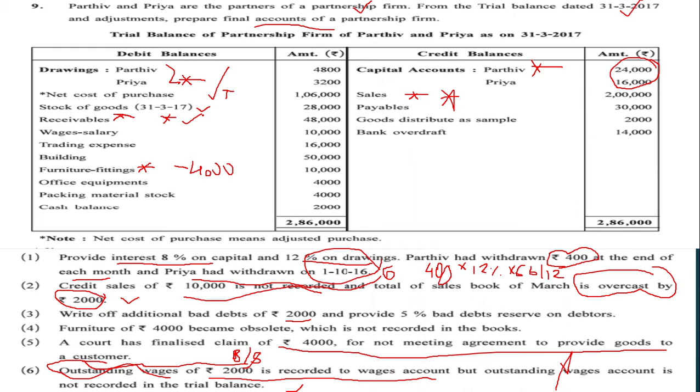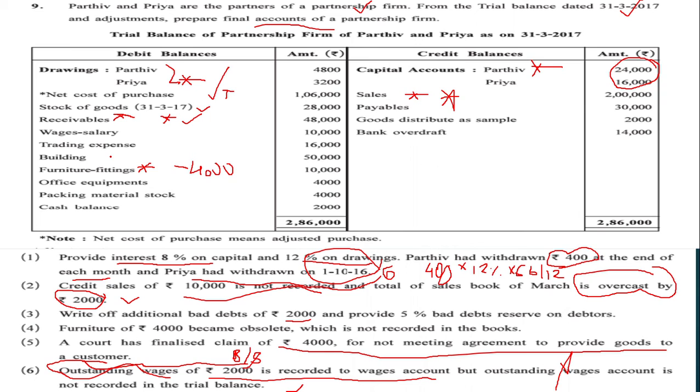Next one is building. It is our asset. That's why it will form place in fixed assets. Furniture, fittings, it is also a fixed asset, so it will form place in fixed assets.